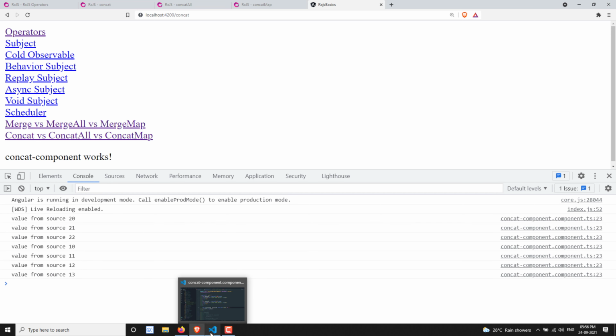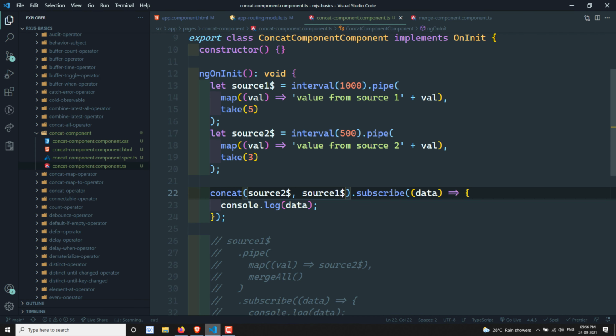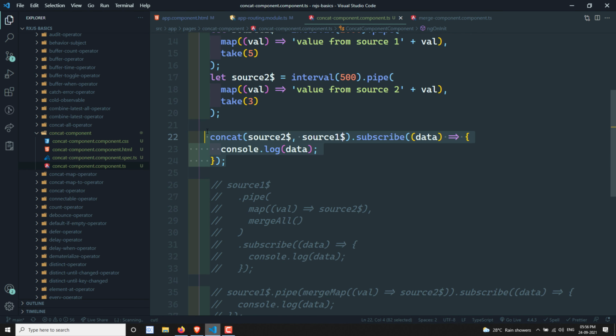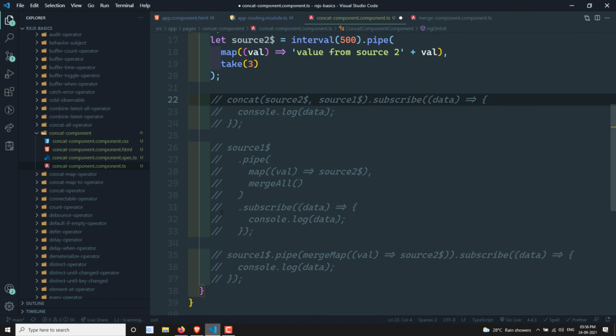Whereas the merge operator, what will it try to do? With source 1 and source 2, combinedly it will emit the data. Why? Because whoever emits the value first, it will just throw it to the output observable. Now here let's try to see the concat all. Same thing, you will be able to see the same thing.